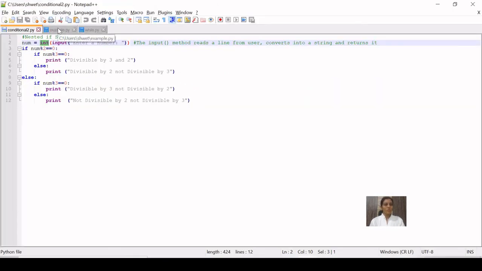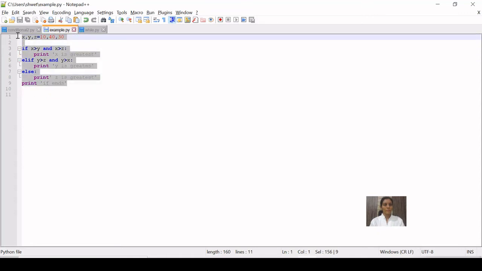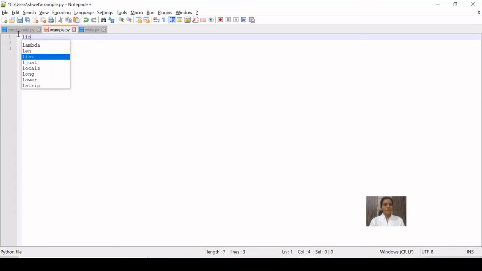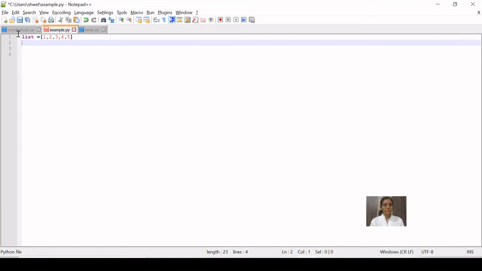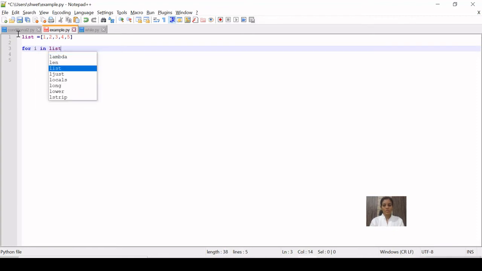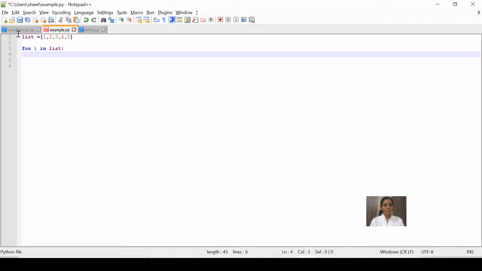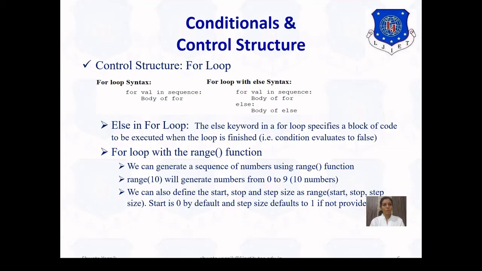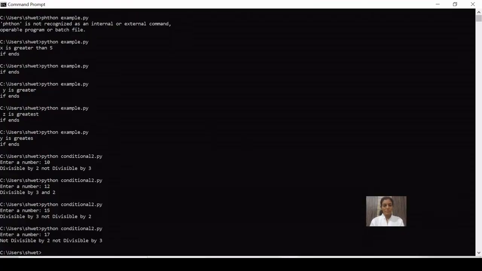So here we are going to write an example. Let's have one list equal to 1, 2, 3, 4 and 5. We want to print all the elements written within this list. For i in list colon, indentation print i, where i is our iteration variable. Okay, so it is going to give me all the numbers which is there inside list.